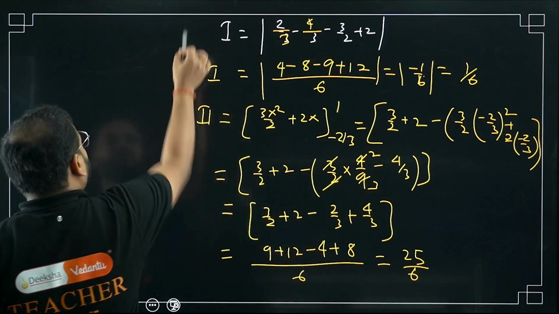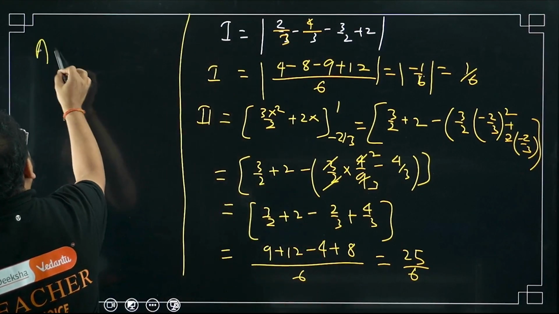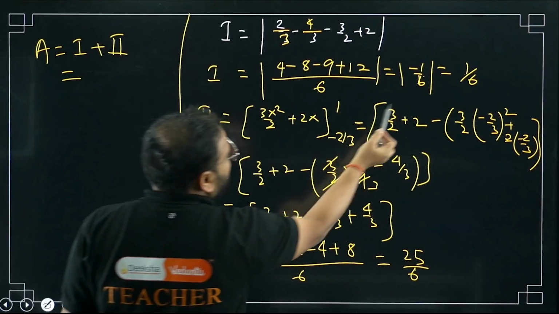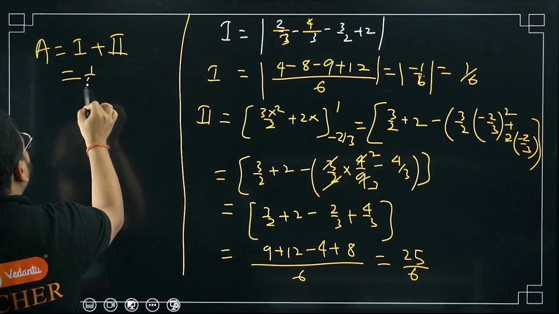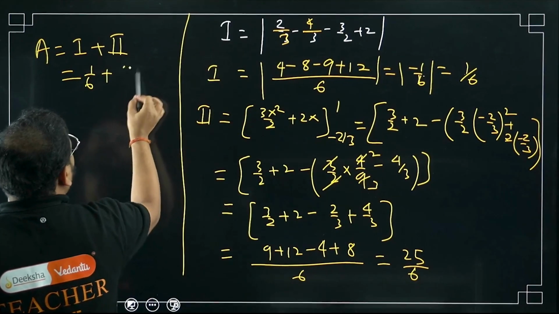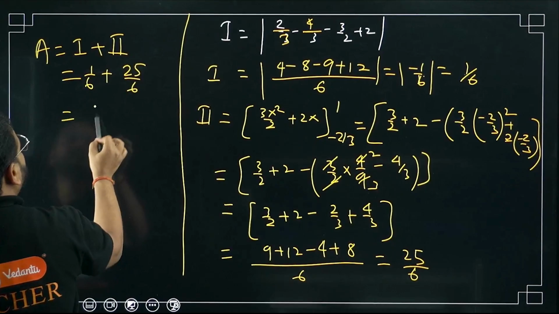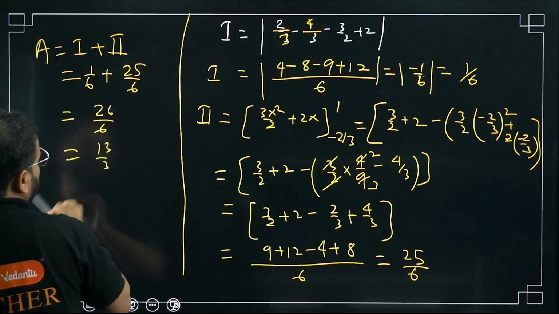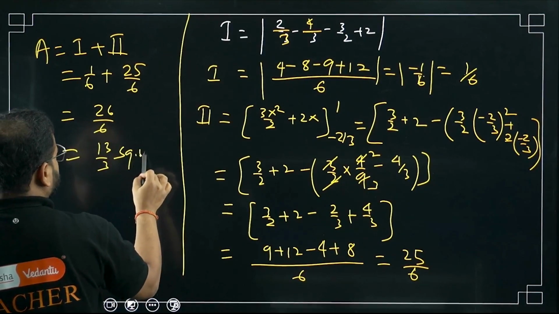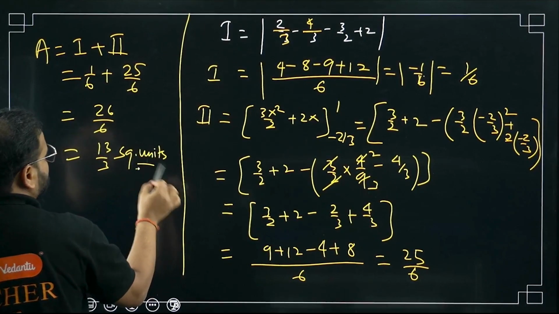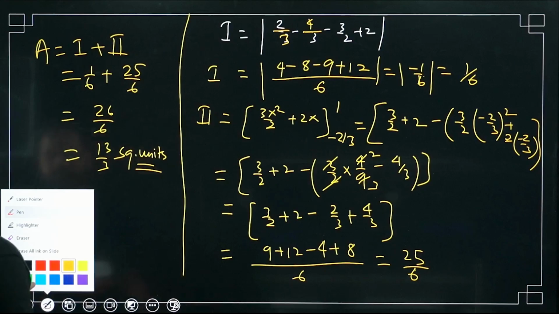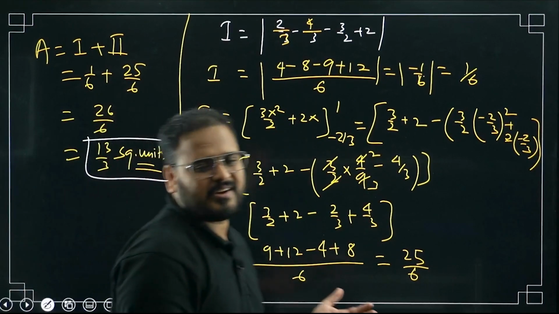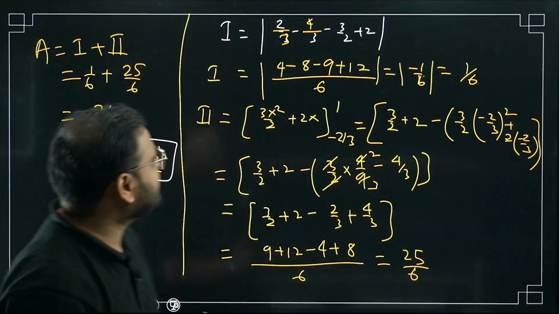Is this the answer? Of course not, sir. Answer is area equals part 1 plus part 2. What is part 1, sir? Part 1 is 1 by 6. So 1 by 6 plus 25 by 6, so 26 by 6. Cancel this. 13 by 3 square units. Please cross check. Final answer is over here. I know a little calculation was there, but not difficult calculation, right? Simple calculation only.